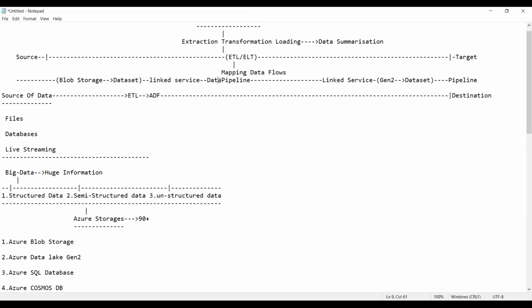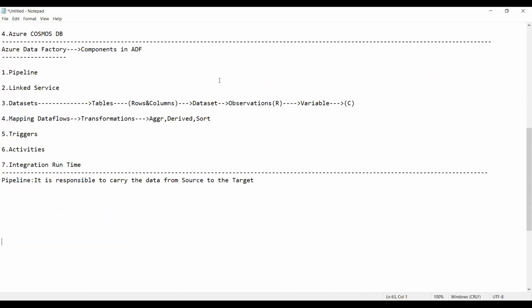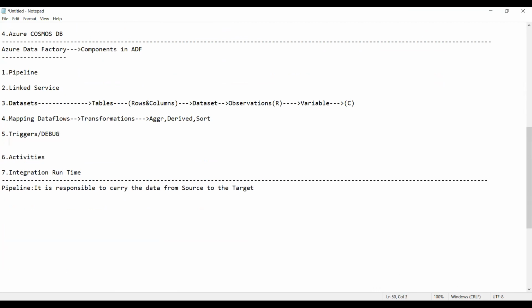That is called what, guys? Triggers. So basically, you can execute the data pipeline in Azure in two ways. The first way is in the form of triggers, and the second one is debug mode. Debug means manual mode: you manually run the pipeline. That's it.